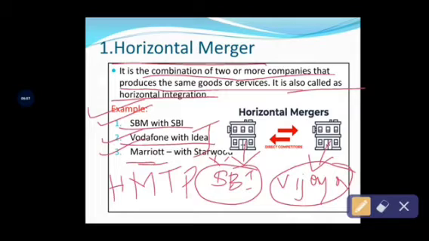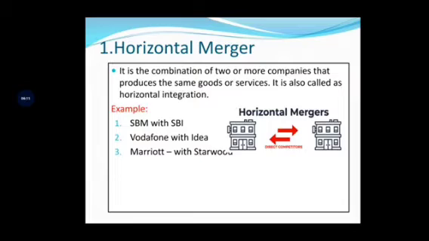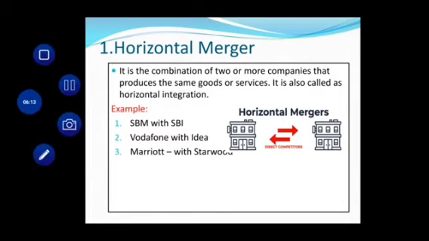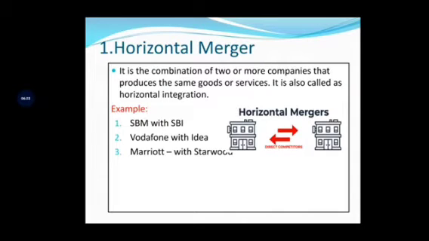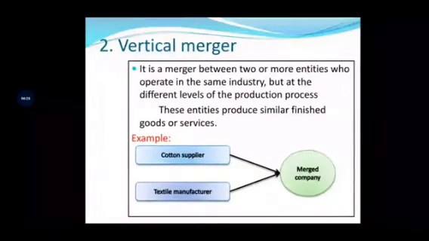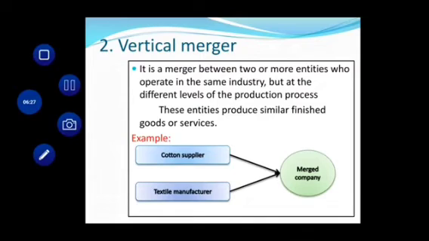Examples: SBI and SBM, Vodafone with Idea Network, and Marriott Hotel Industry and Starwood Restaurant. These are the examples. The next type of merger is vertical merger.